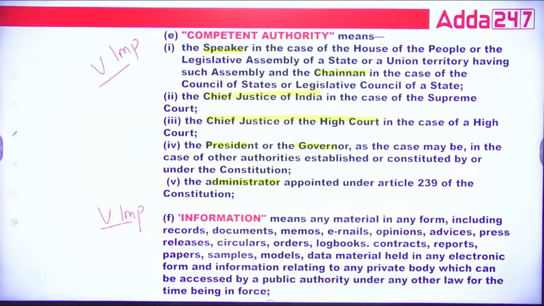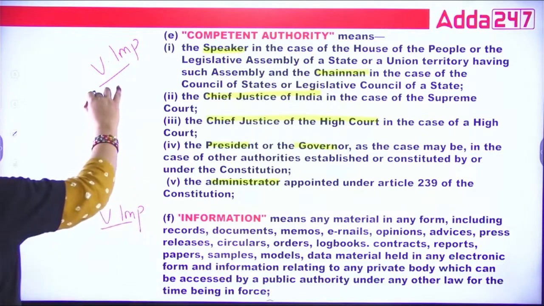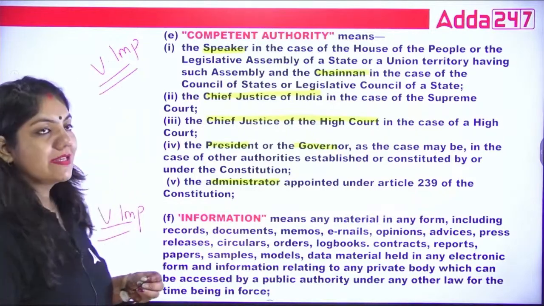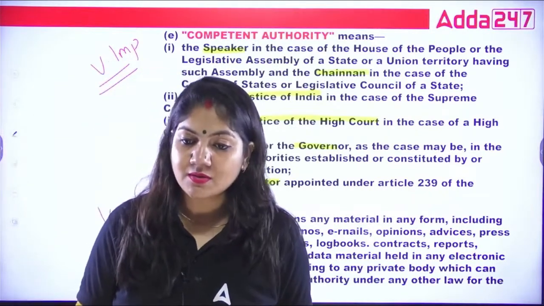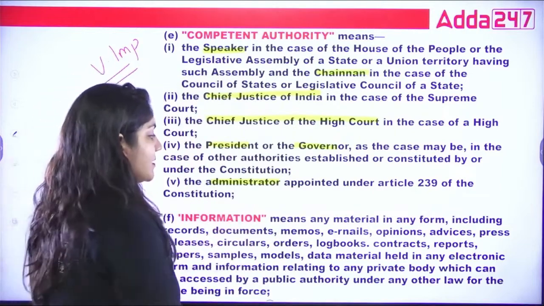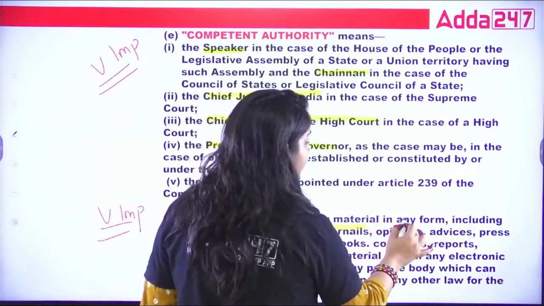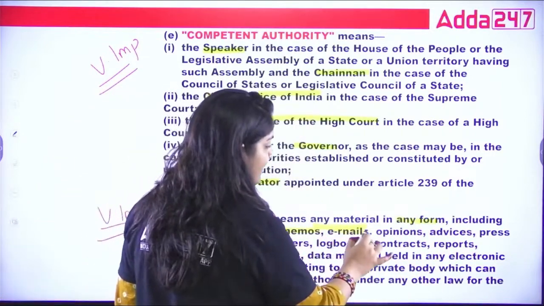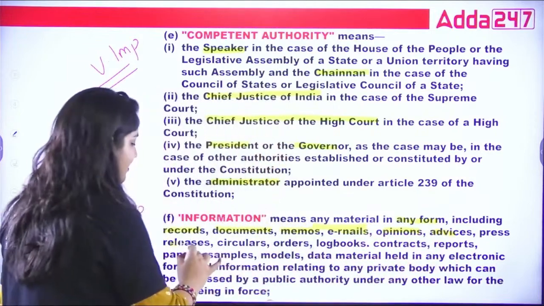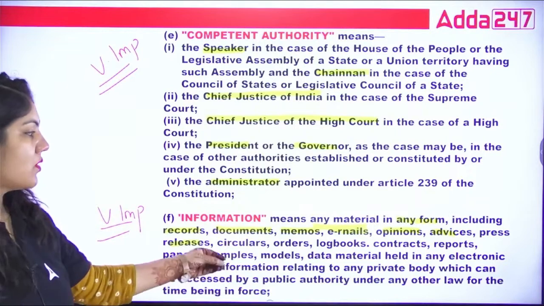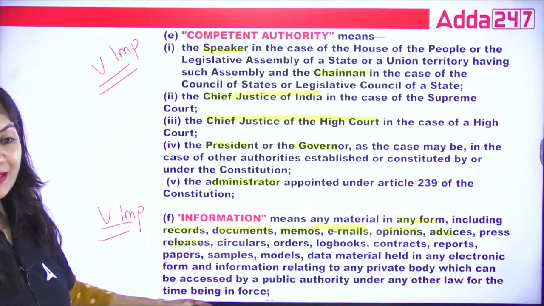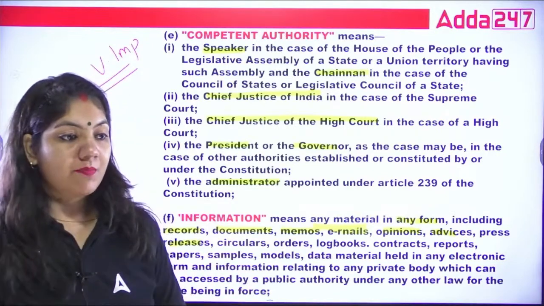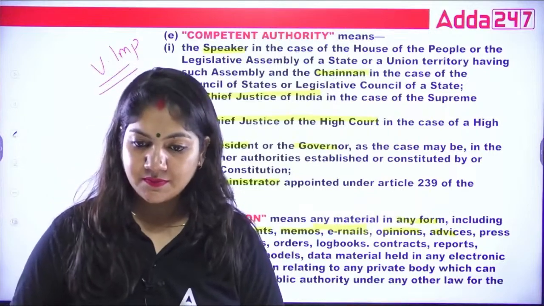Information. What is information, guys? This is important, competent authority, and this. What is information? Information is what we can ask from the public authority. So guys, information means any material in any form, including records, documents, memos, emails, opinions, advices, press releases, circulars, orders, logbooks, contracts, reports, papers, samples, models, etc. So these are the information that we can ask from the public authority. This is called information. Got it?